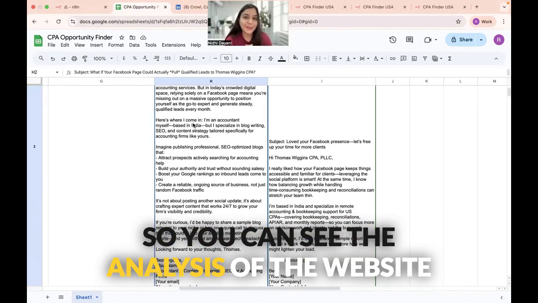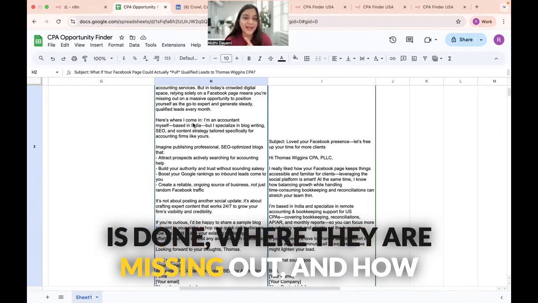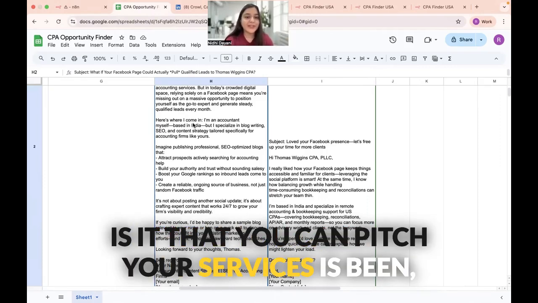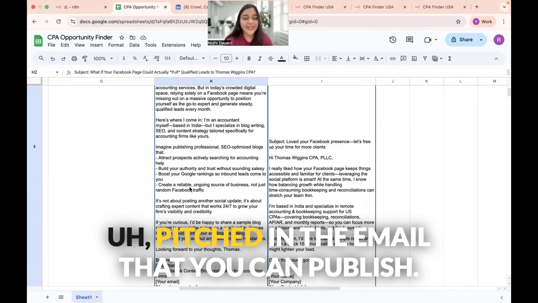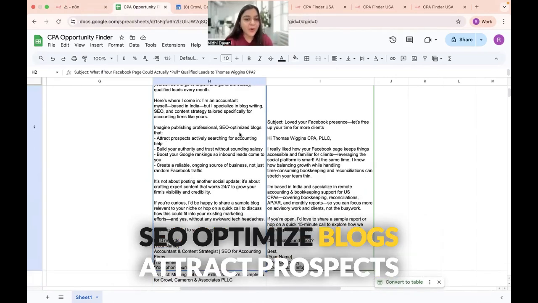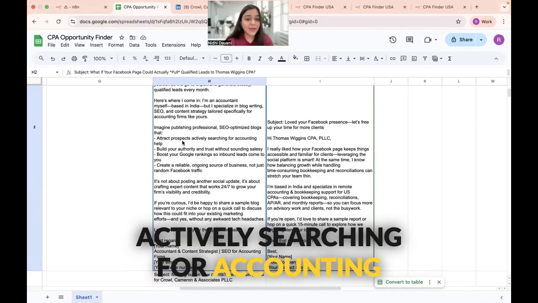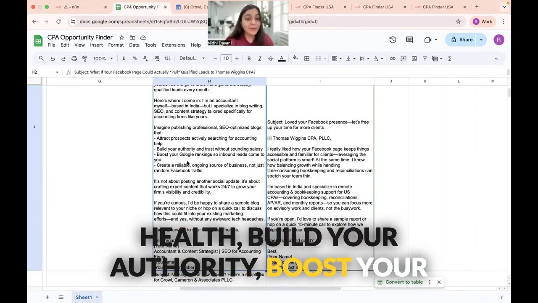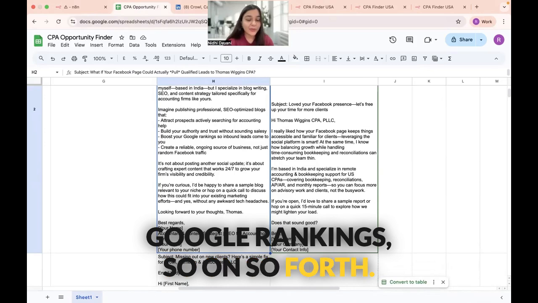So you can see the analysis of the website is done, where they are missing out, and how you can pitch your services has been pitched in the email. That you can publish SEO optimized blogs, attract prospects actively searching for accounting help, build your authority, boost your Google rankings, and so on and so forth, looking forward.